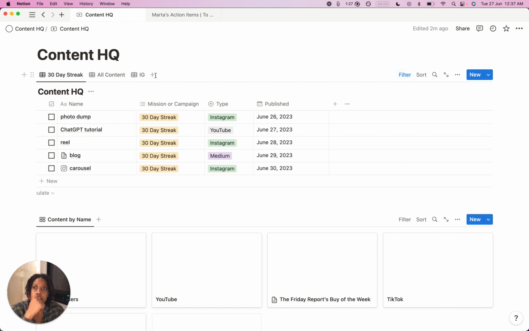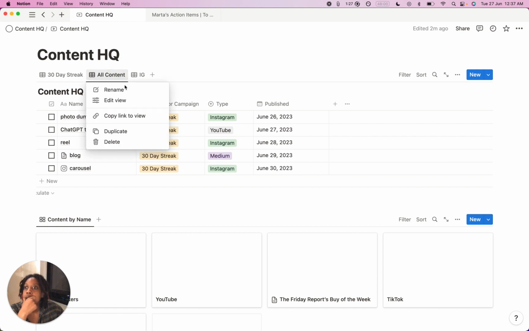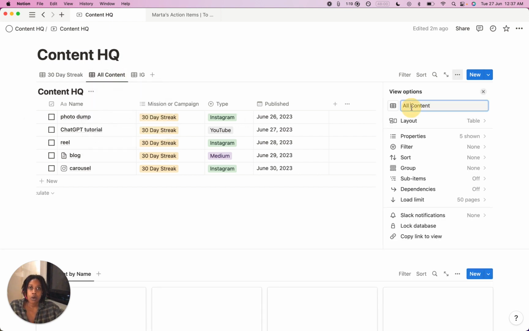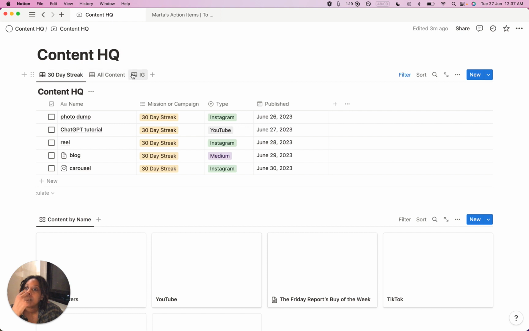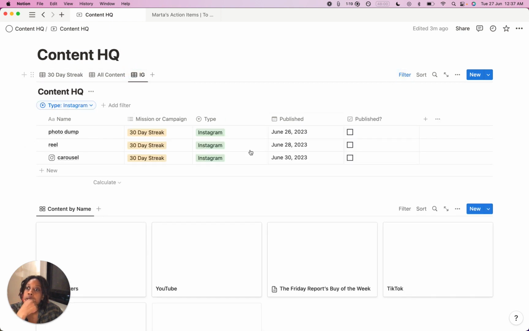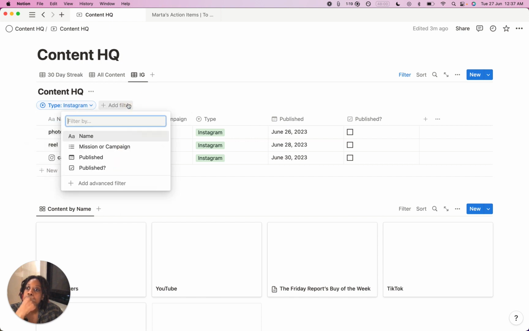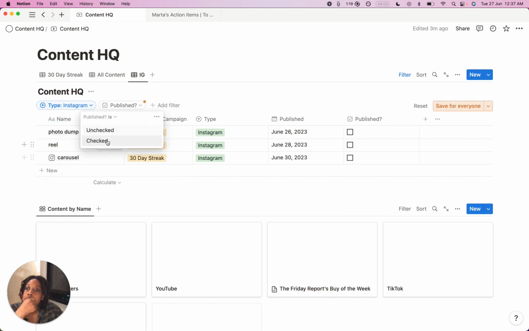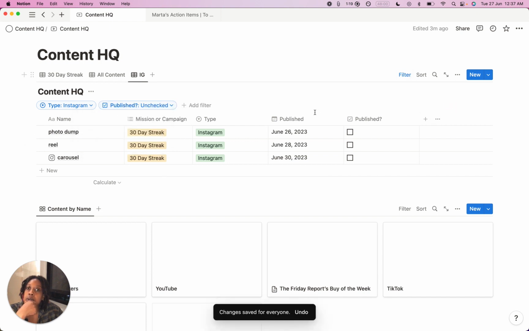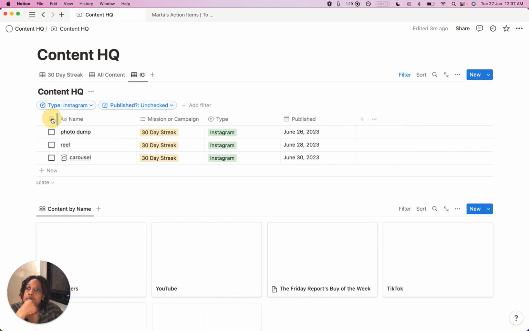So let's think about this. For all content, let's actually rename this. This is going to be all content. For IG, I want to filter out anything that I've already published. So, out of filter, Published question mark is unchecked. So this is just going to be for Instagram things that I want to do, not things that I've done, because who cares?